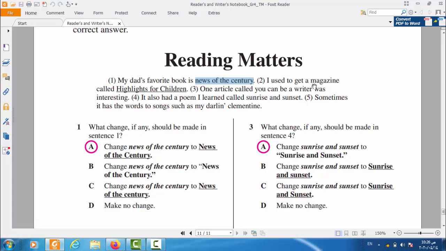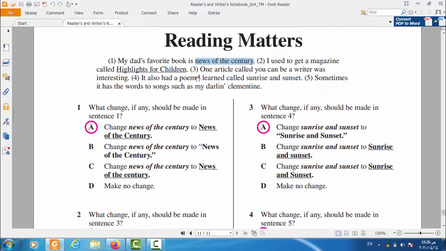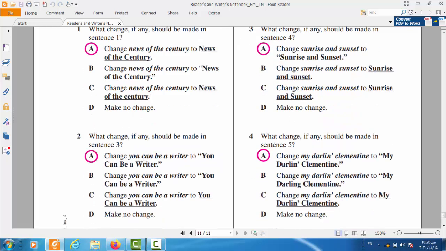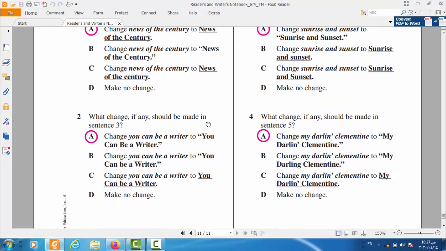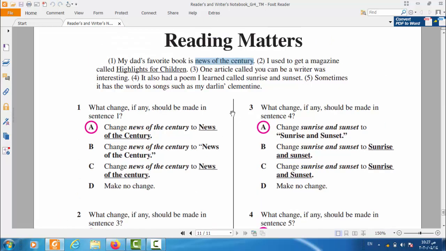Number 2, I used to get a magazine called Highlights for Children. If you go down to number 2, you will find what change, if any, should be made in the sentence. Let's read number 3. One article called You Can Be a Writer was interesting. If you go down to number 3, you will find what change, if any, should be made in sentence number 3. Yes, change You can be a writer to You Can Be a Writer. Okay guys, number 3, yes we did it.